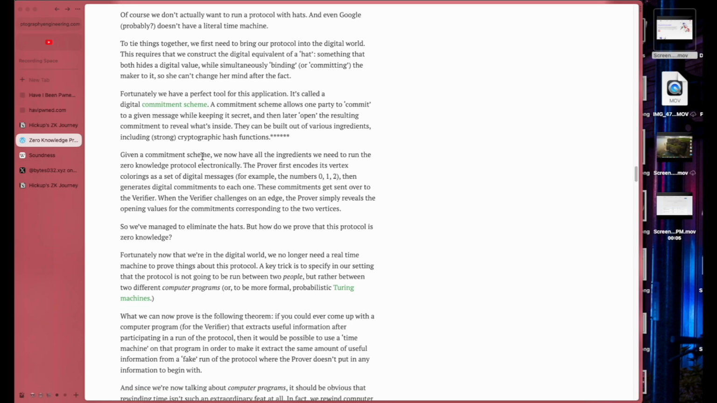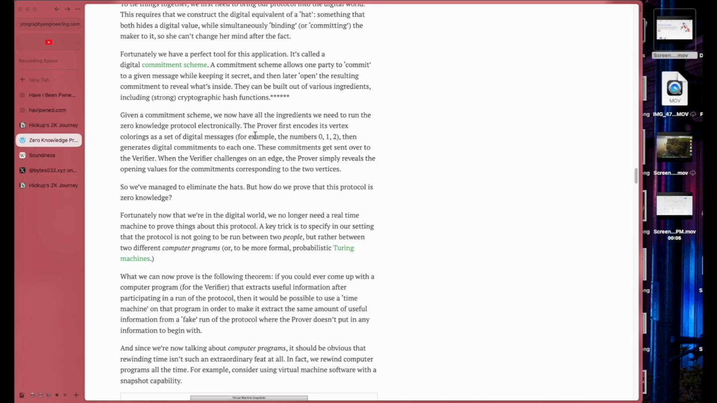Given a commitment scheme, we now have all the ingredients we need to run the zero-knowledge protocol electronically. The prover first encodes its vertex coloring as a set of digital messages, for example, the numbers 0, 1, 2, then generates digital commitments to each one. Sure, that's the hat part. These commitments get sent over to the verifier. When the verifier challenges on an edge, the prover simply reveals the opening values of the commitments corresponding to the two vertices, basically figuring out the colors.